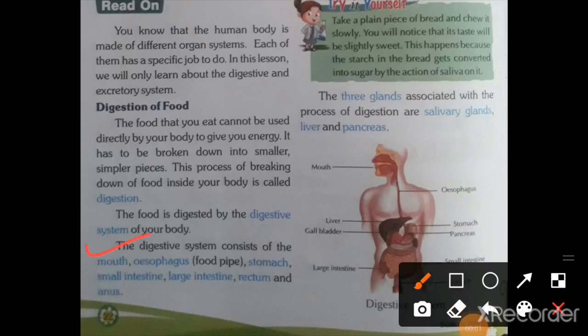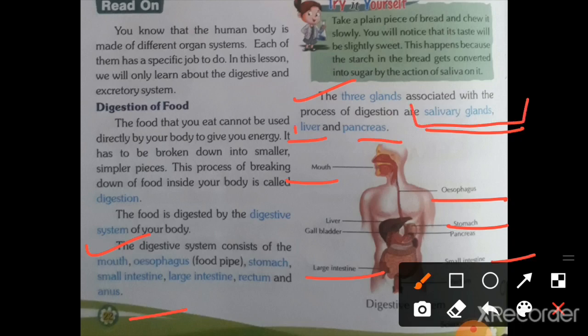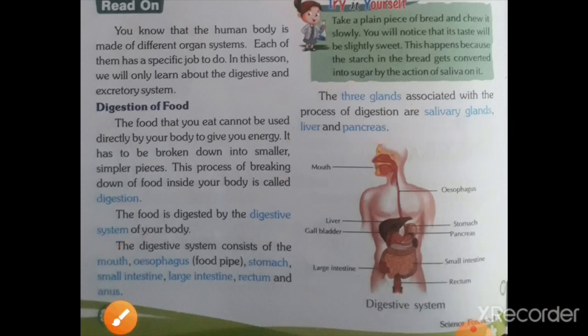The digestive system consists of mouth, esophagus, stomach, large intestine, small intestine, rectum and anus. And the three glands associated with the process of digestion are salivary gland, liver, pancreas. So these three are the glands. Salivary glands are present in the mouth.